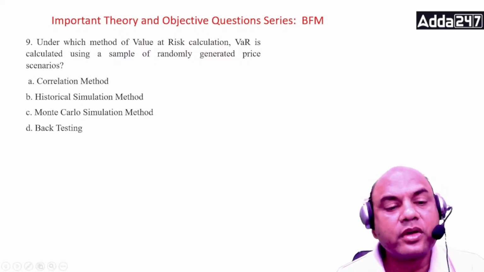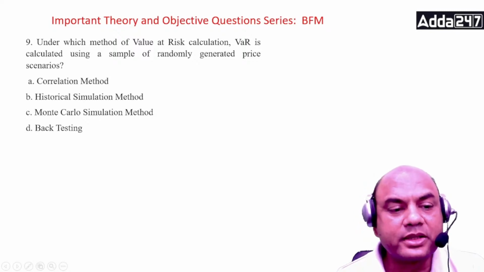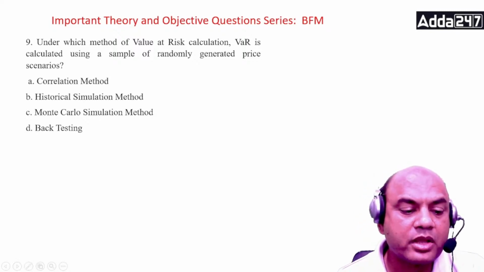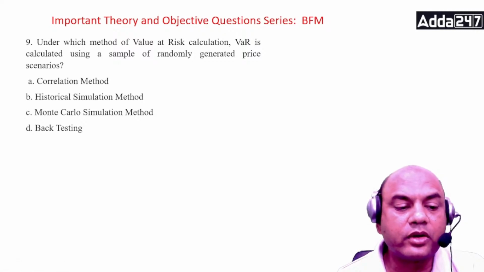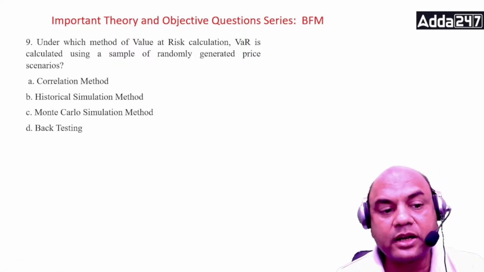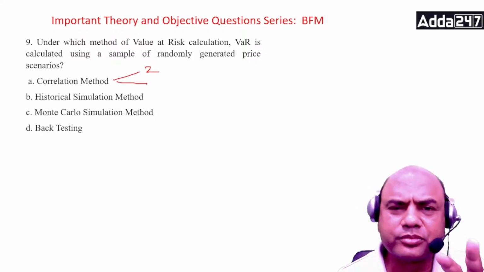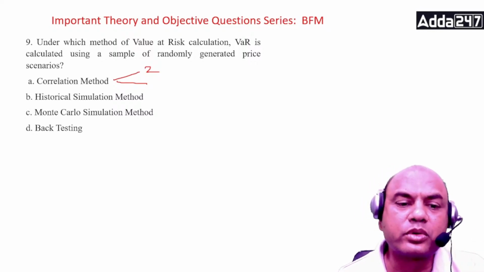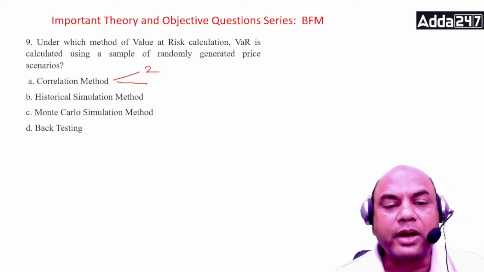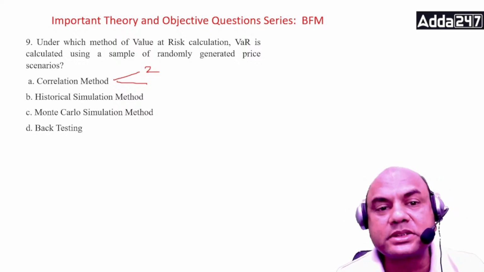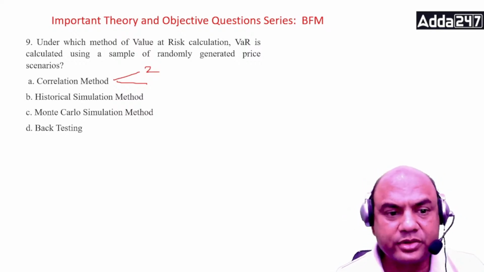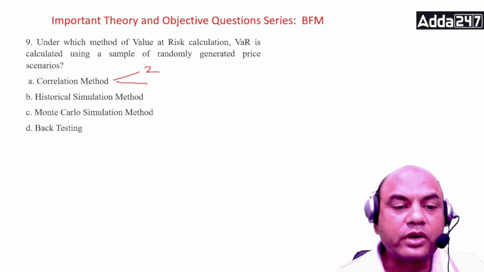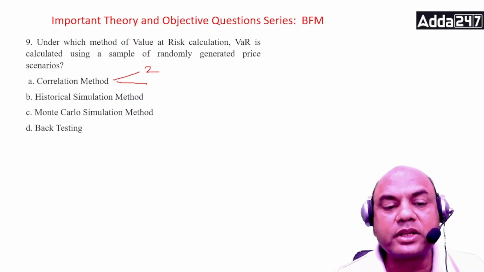Let me clarify a few methods over here. Correlation method, you have it in your ABM mainly. Correlation and regression: here two elements are compared. Always remember, here only two elements are compared. Any two, there can be two scenarios, two situations, anything. But in practical life, we have many elements coming up at the same time. So correlation is that. Historical simulation means what? It is based on the history.